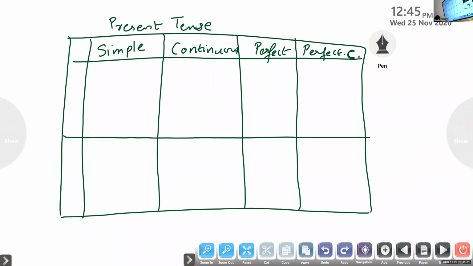Four columns. Here you write the heading active. On another page you write passive. This is box number 1. We are going to learn how simple present tense, present continuous tense, present perfect tense, and present perfect continuous tense can be changed into their passive form. Okay?